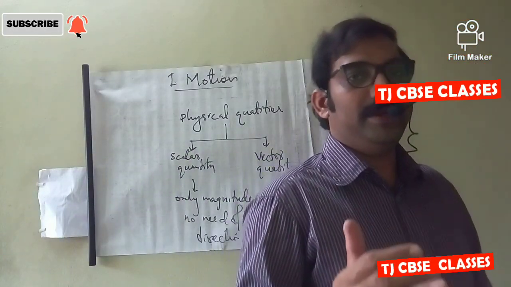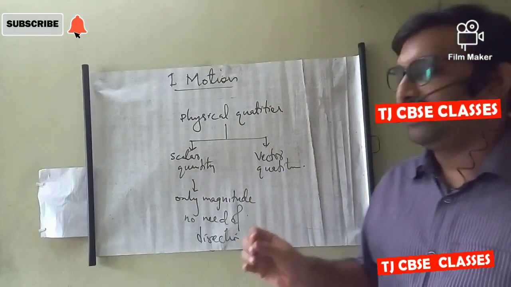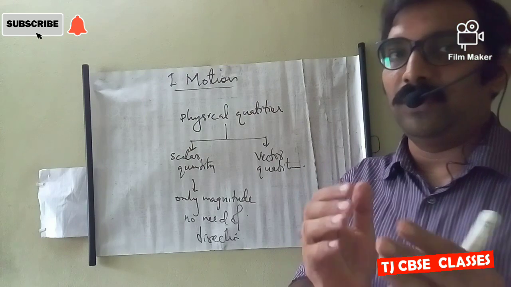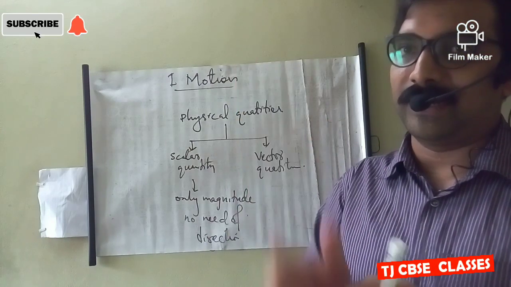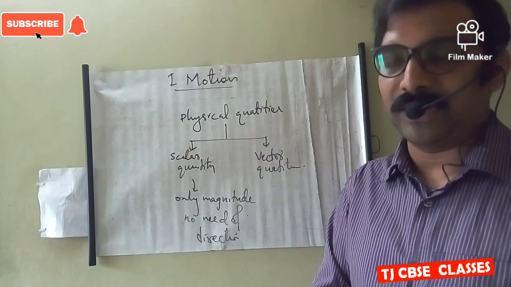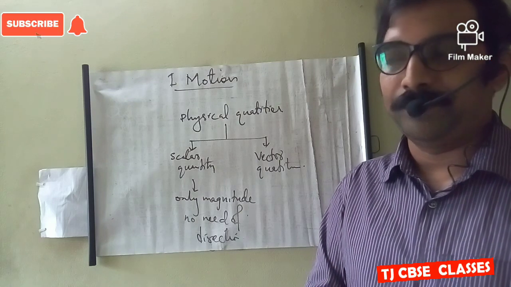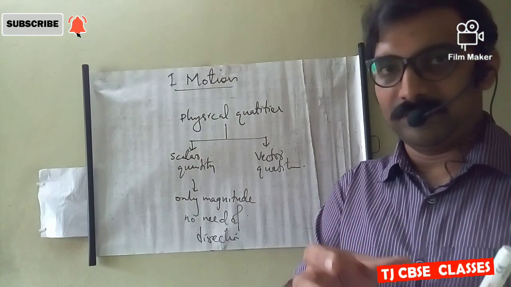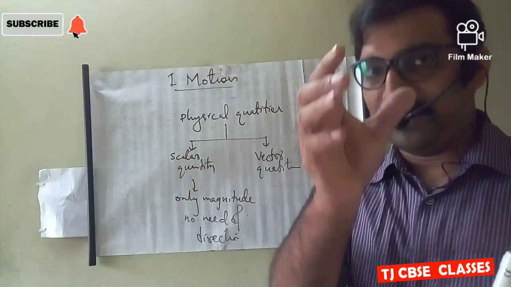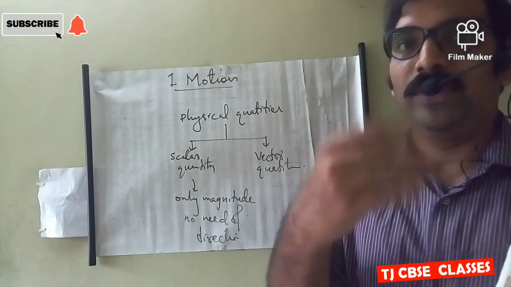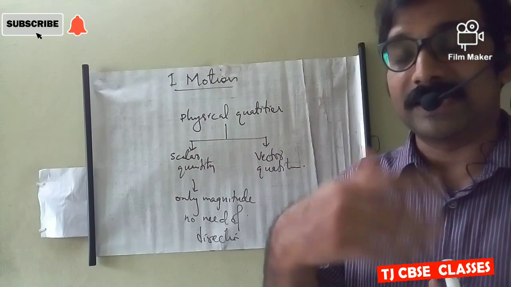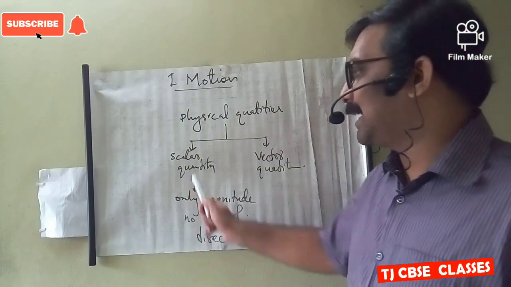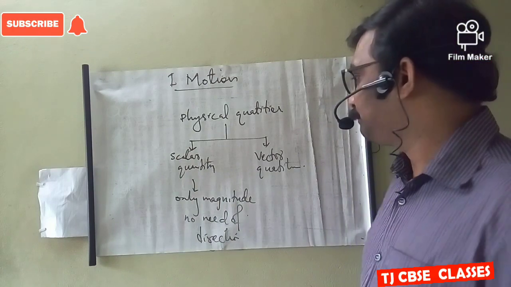The scalar quantity means actually it is a physical quantity where we can consider only magnitude, no need of specifying a particular direction. For example, time or area. These two quantities have a specific magnitude, and there is no need of considering direction, so they are scalar quantities.